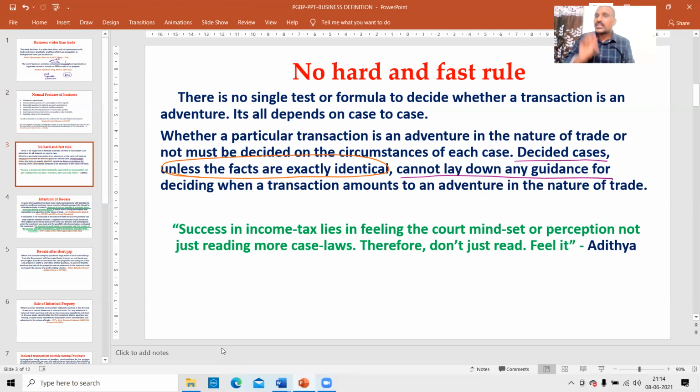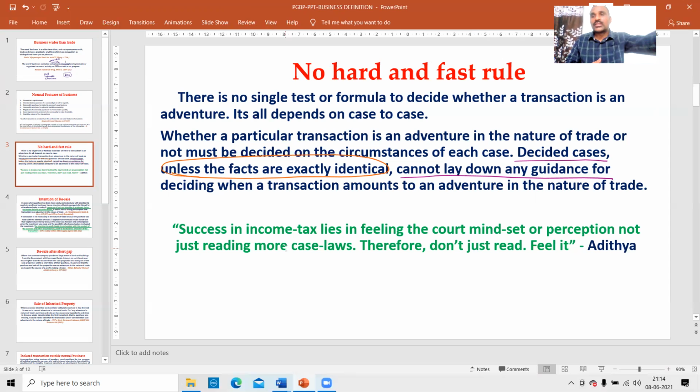Therefore my suggestion is that you have to feel the mindset of the court, not just read the English words, not just read the court judgment. Behind the court judgment, you have to feel it. That is the important point.